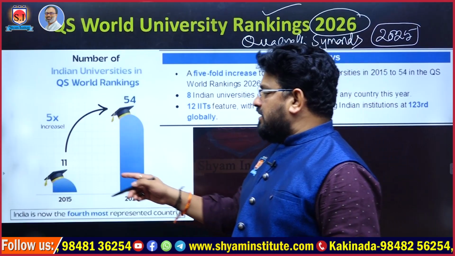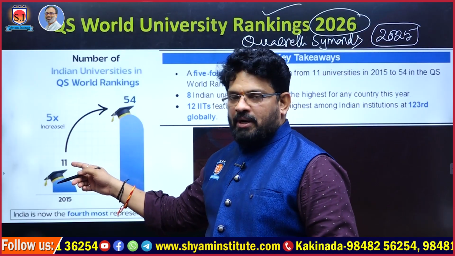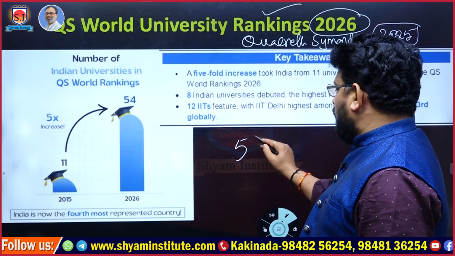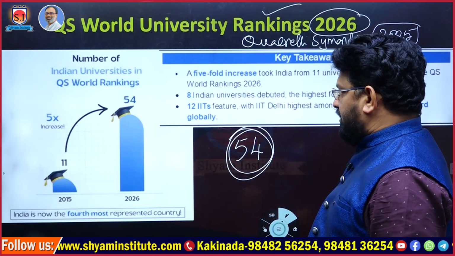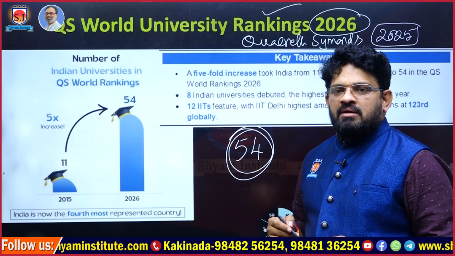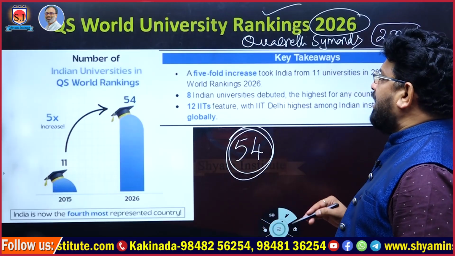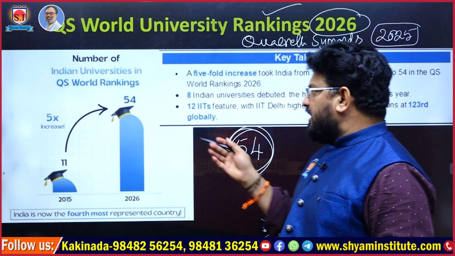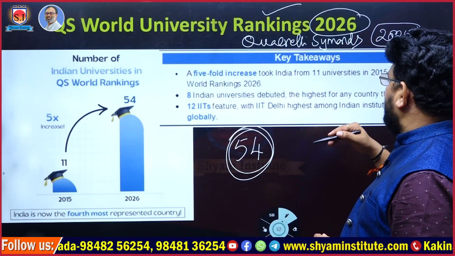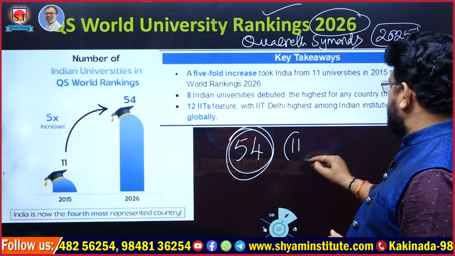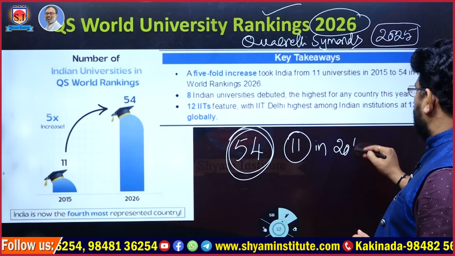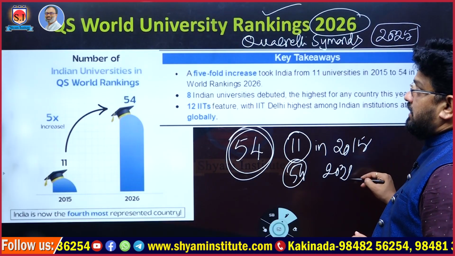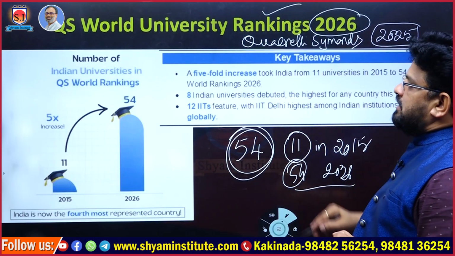In 2015, only 11 universities occupied different positions. But this time, 54 Indian universities occupied several positions, a 5-fold increase, like 5 times. India went from 11 universities in 2015 to 54 universities in the 2026 rankings.